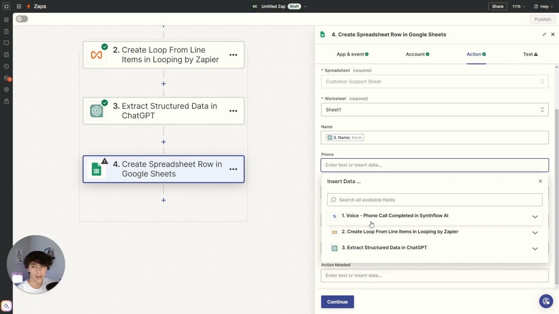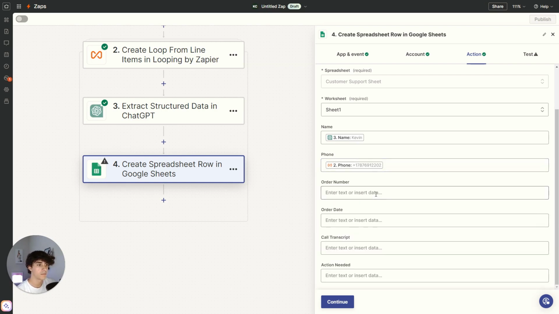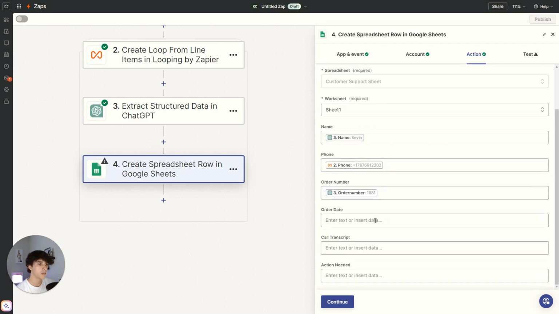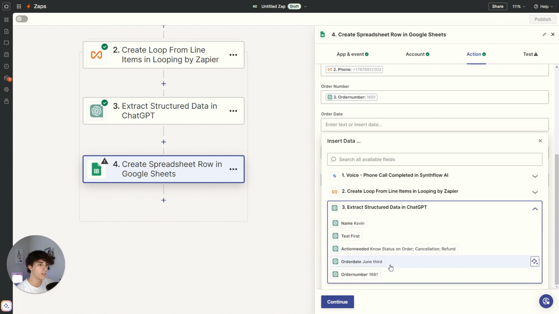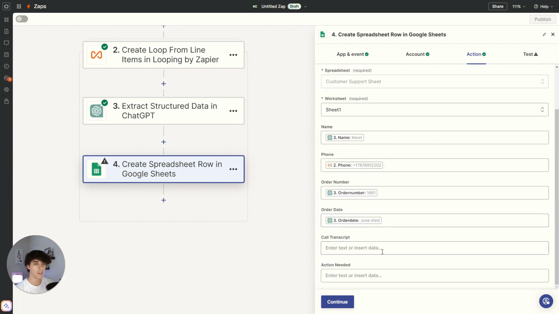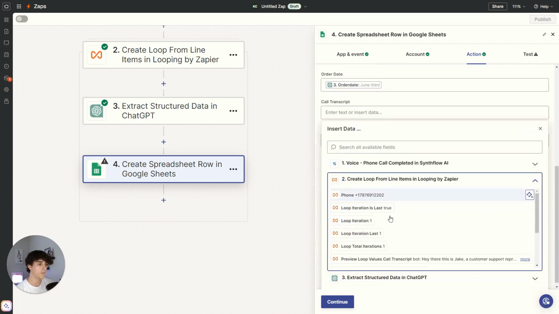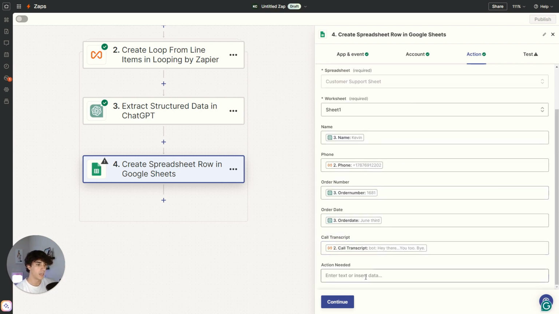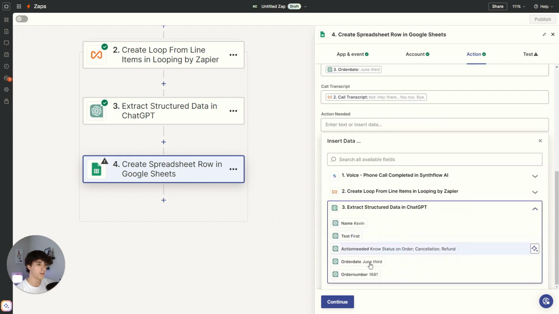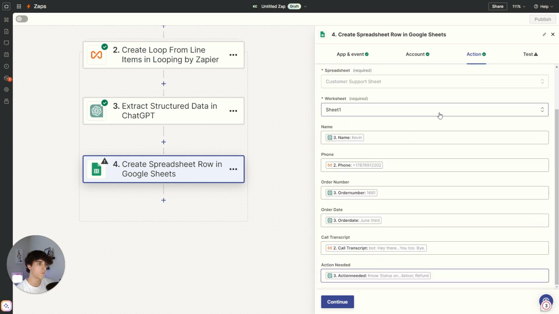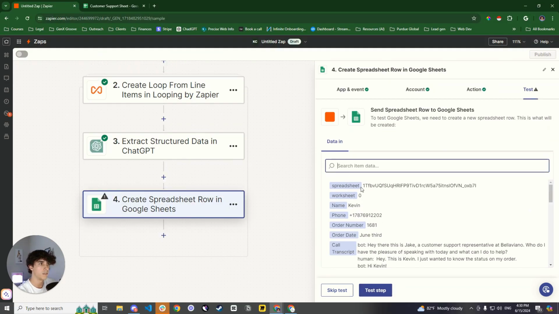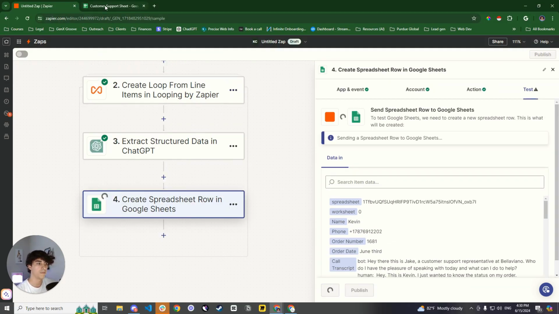The phone number, that will be from the loop. The order number will be from ChatGPT. The order date will also be from ChatGPT. Call transcript is going to be from the loop, as you can see right here. And the action needed is going to be from ChatGPT. All right, so we have that done. Now we could go ahead and test this step and see if it works, right? So go ahead and press on that.